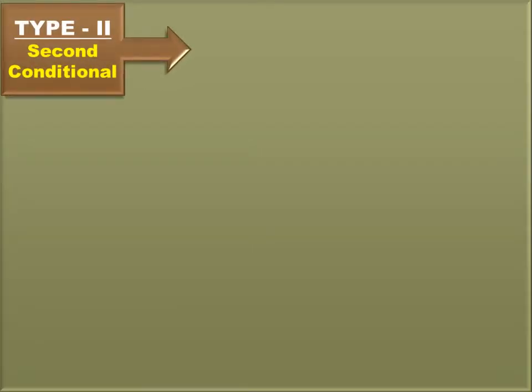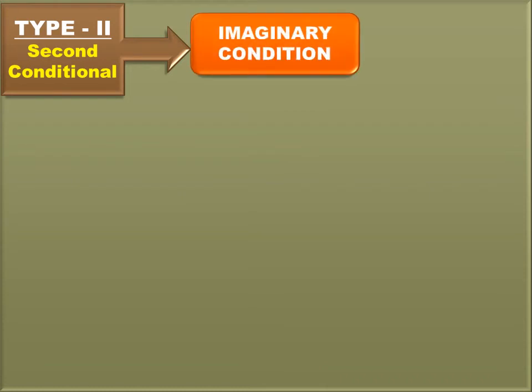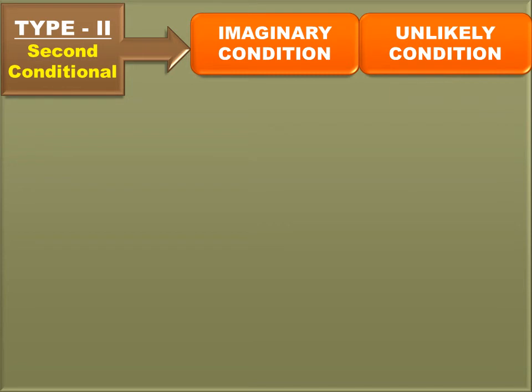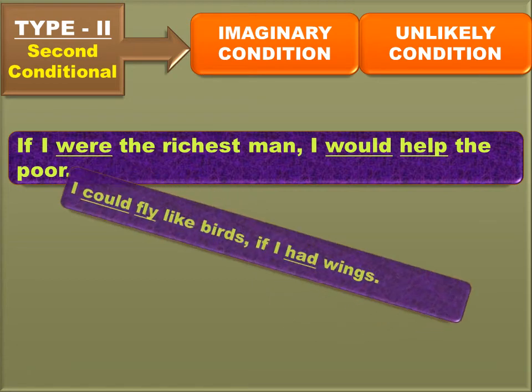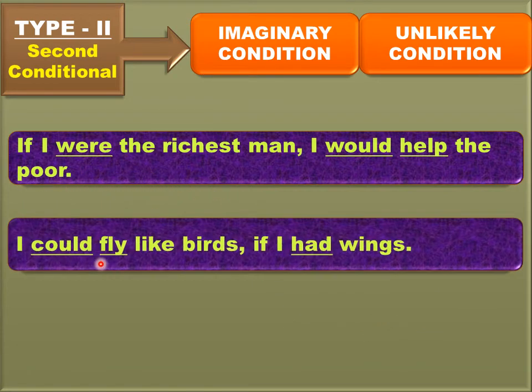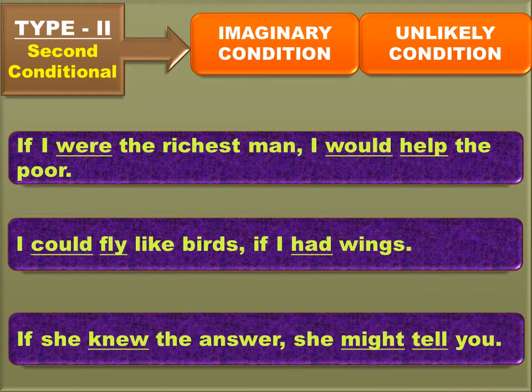Type 2 is the second conditional. We call it as imaginary condition or unlikely condition. Now let's see some examples. If I were the richest man, I would help the poor. Second sentence, I could fly like birds if I had wings. If she knew the answer, she might tell you.